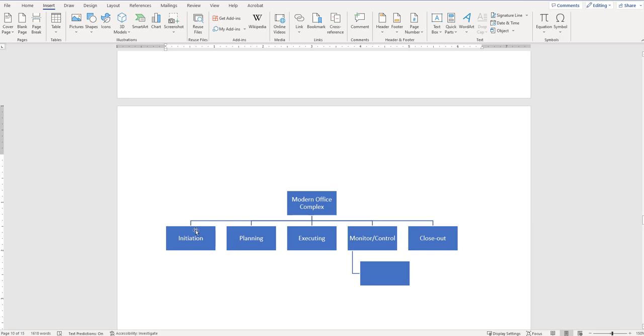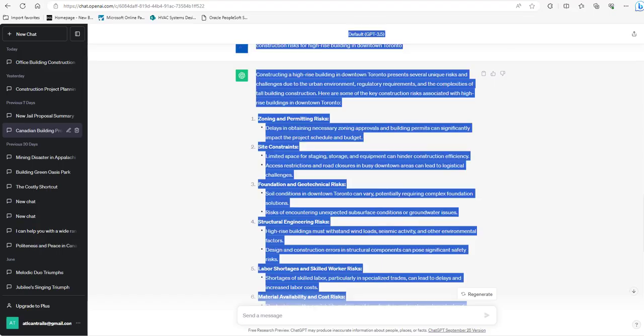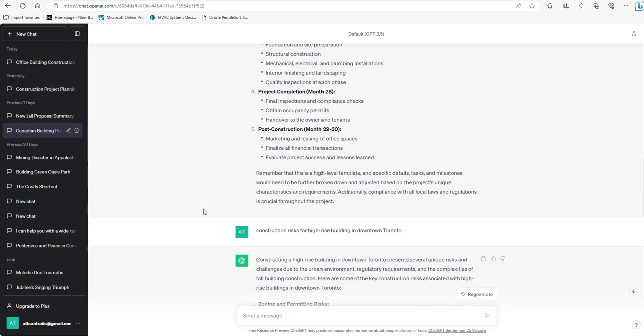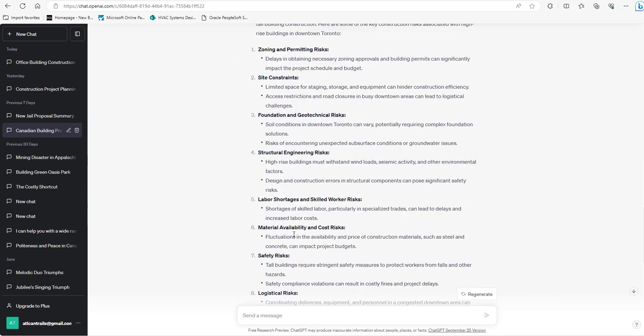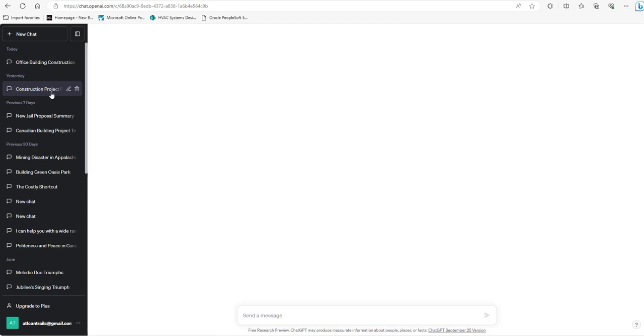What you can do is a couple things. If you know what your project is, so if it's a building, like an office building like mine, you can try to go find some literature online about what's included in the initiation phase, planning phase. But I would say for a lot of you, it's going to be a mystery what is needed or required in each phase. So this is, again, something you could use ChatGPT to help you out with.